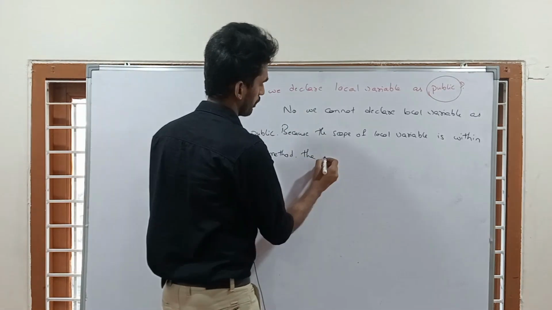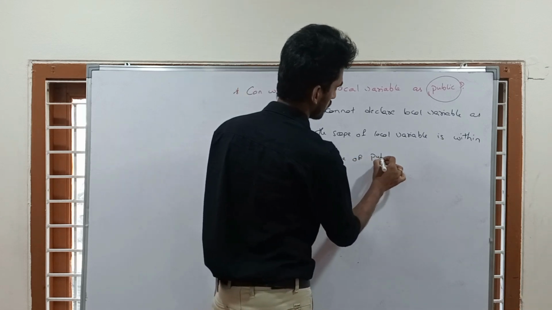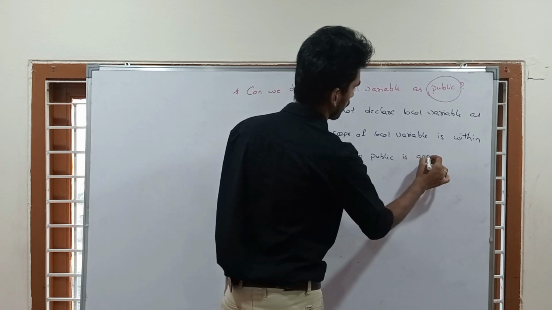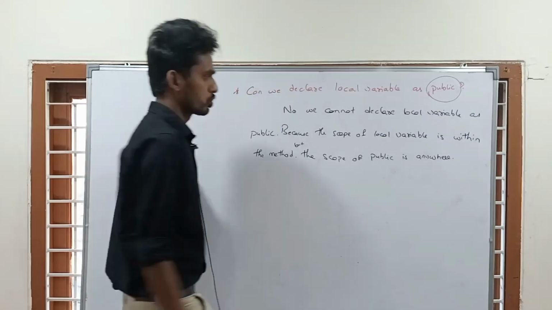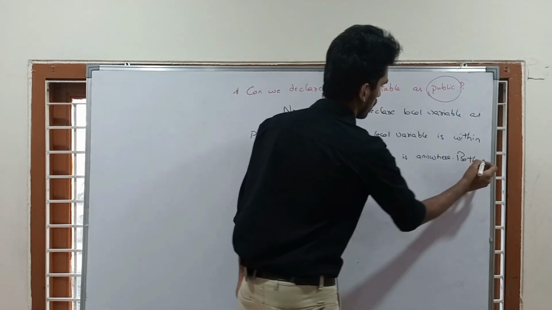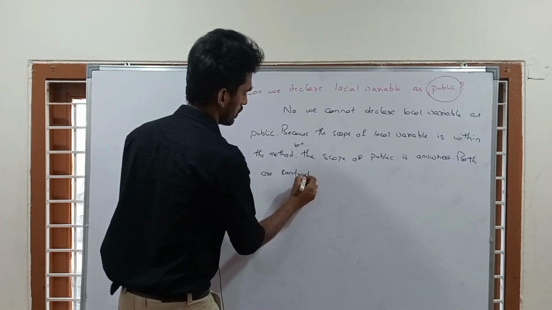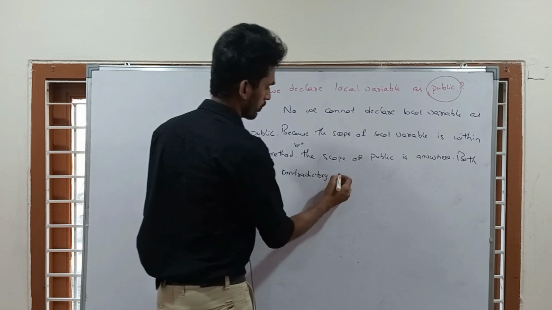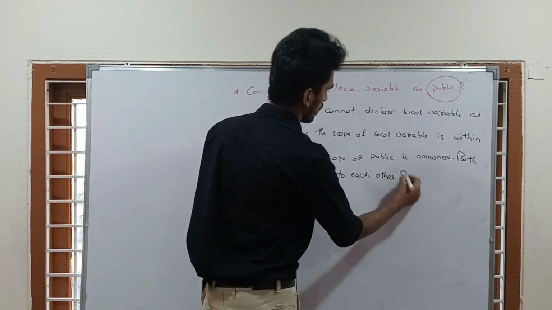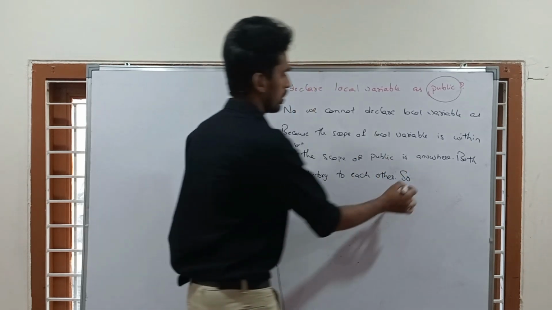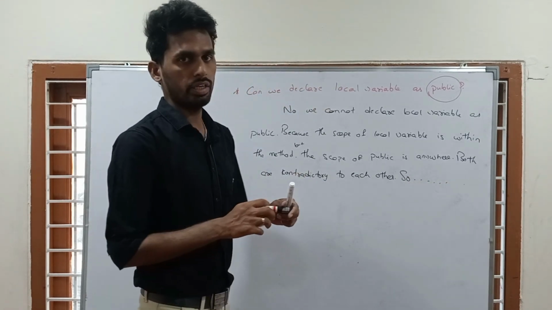The scope of public is anywhere, within the class, outside the package, anywhere. So both are contradictory to each other. Both are opposite to each other. So that's the reason we cannot declare local variable as public. So this is the explanation that we need to give in interviews.